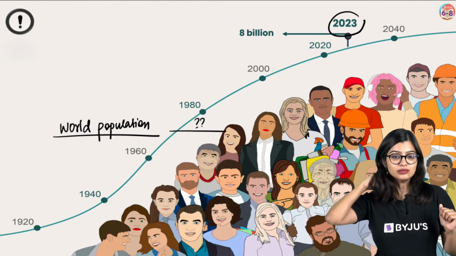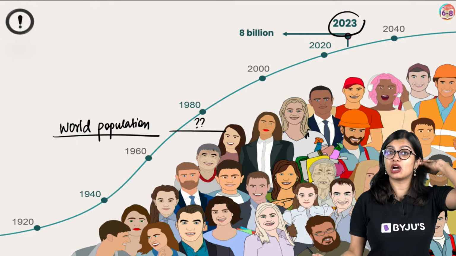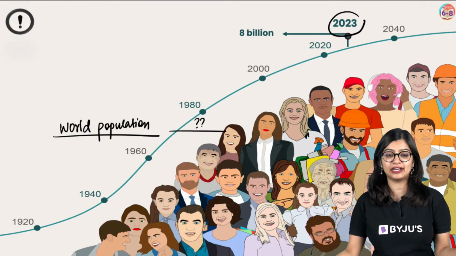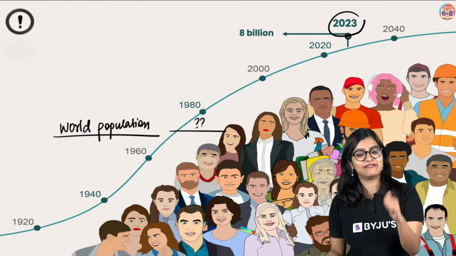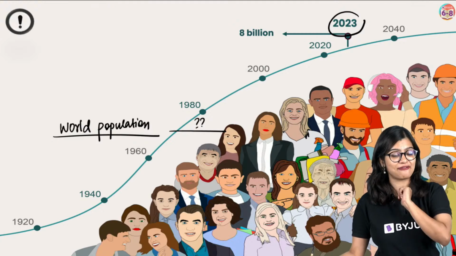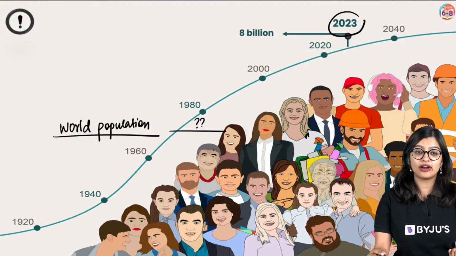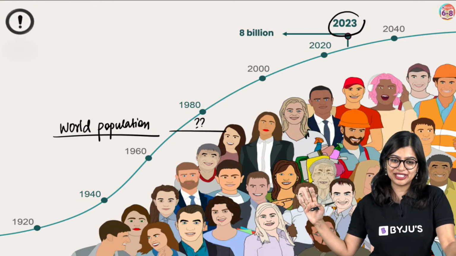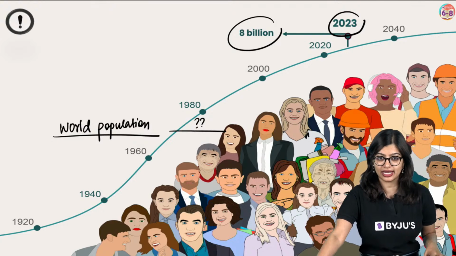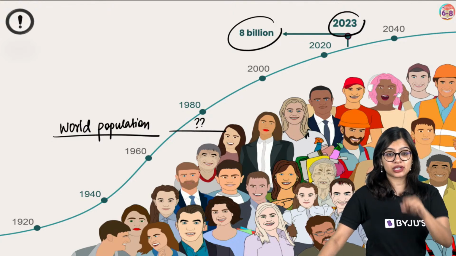World population has reached a new milestone, right? We have not reached so many, Ansh, but rather we have reached approximately 8 billion, right?